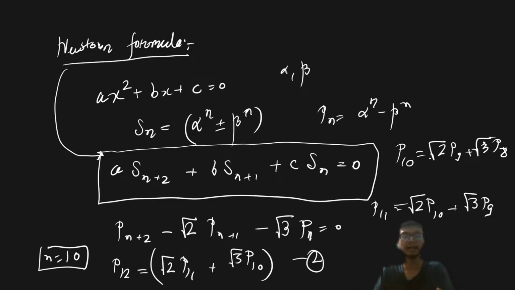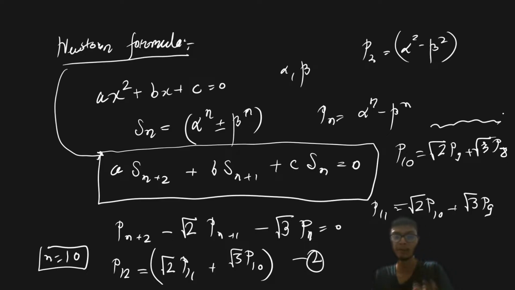We are going to reduce it in terms of the lowest part, that is what we know, that is p of 1. So we can always go for a recurrence relation from here, and we can try to decompose in terms of p2, because p2 is basically alpha square minus beta square, right? So we know the value of alpha square minus beta square, so we can go with this recurrence relation to find out p1 and p2.